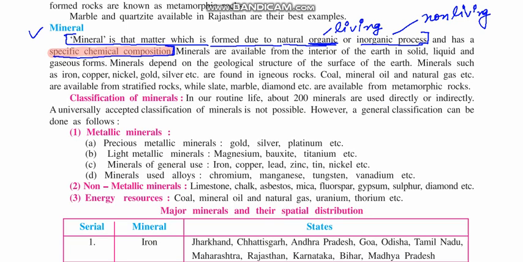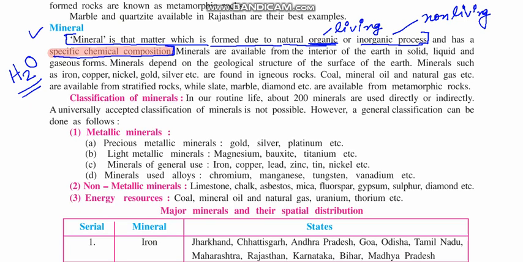Now you might be studying in science, in chemistry, that every material, every mineral, everything has a specific chemical composition, and due to it, it has a unique identity. Like suppose you take water, then water has H2O. So this is the identity of water. This is the specific chemical composition of water.